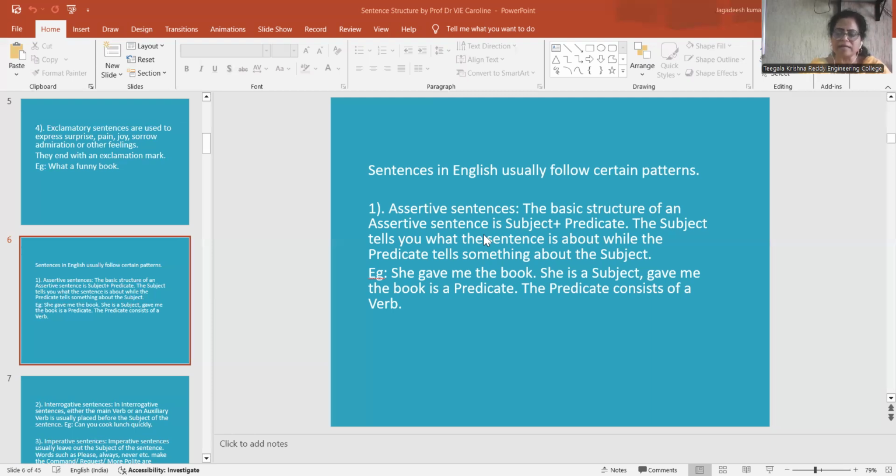So we need to understand that a sentence has two parts. One is the subject and the other one is the predicate. Let us understand with an example. She gave me the book. Here, she is the subject. Gave me the book is the predicate. The predicate always consists of a verb. Gave is a verb and the book is an object.